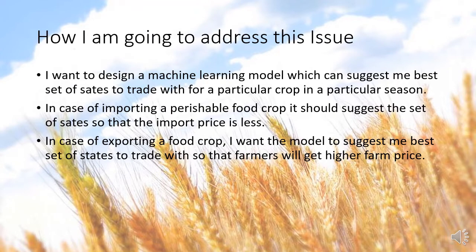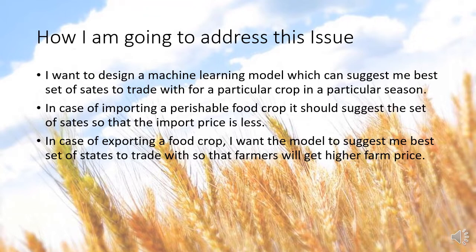In order to address this issue, first I ask myself a question: why do different states in India have different farm prices for a particular food crop in a season? Basically, there are two root causes for it. First one is because of the climatic conditions in India. India is a peninsular country, and it's basically surrounded by three big water bodies on three different sides. So each and every state will be experiencing different climatic conditions throughout the year. This in turn will affect the yield of a particular food crop in different states across the country. And the second root cause for this is the soil health.